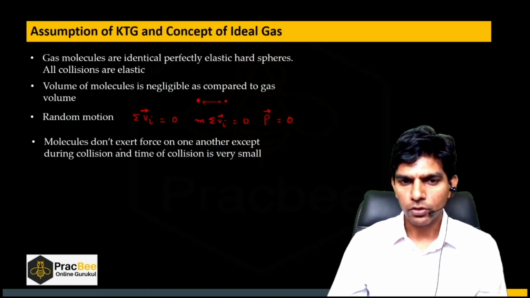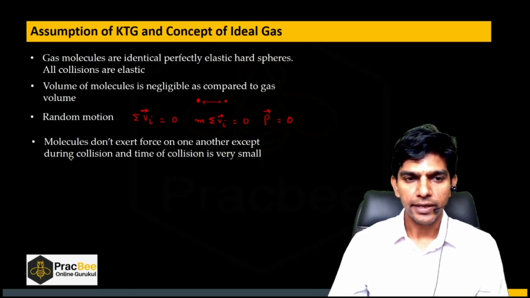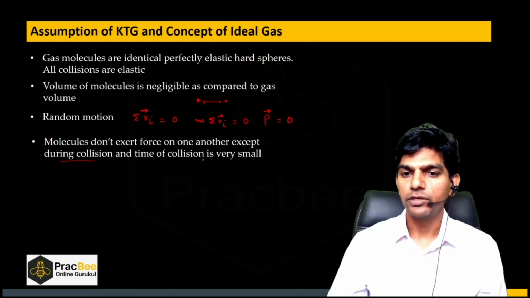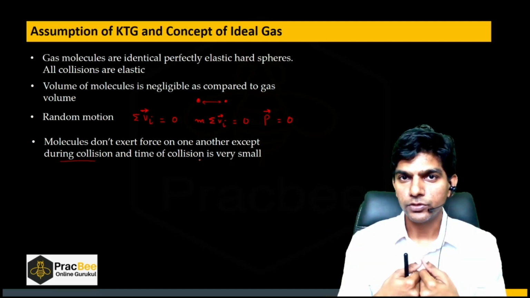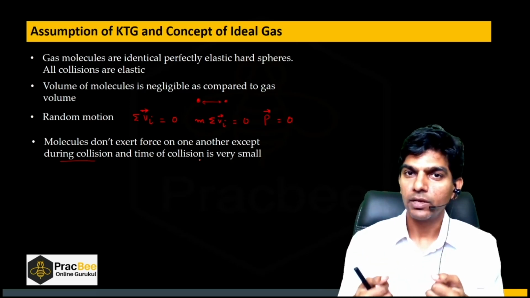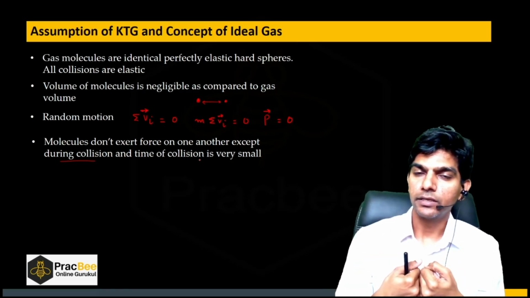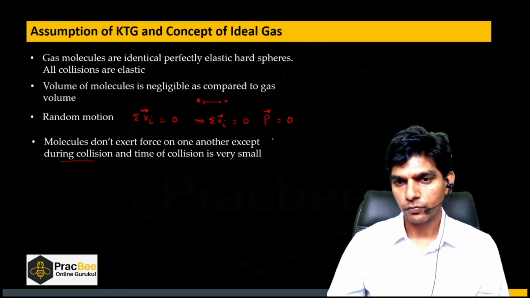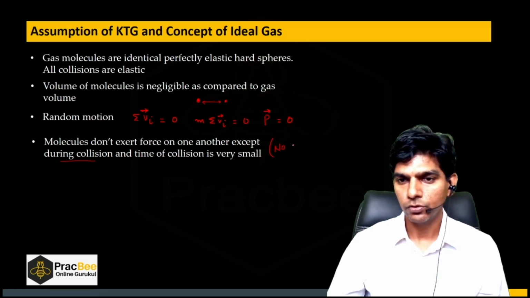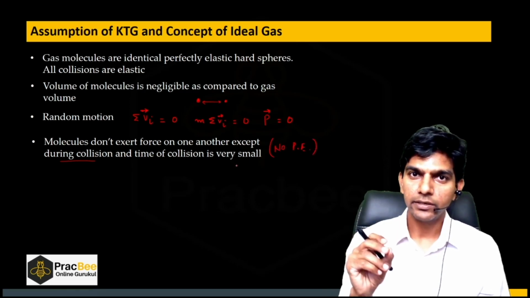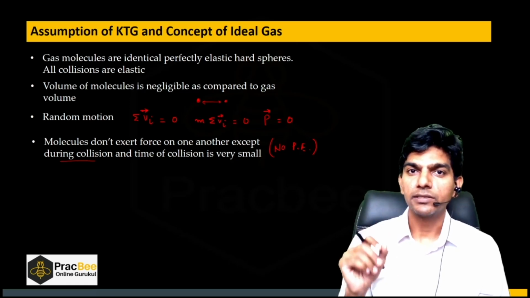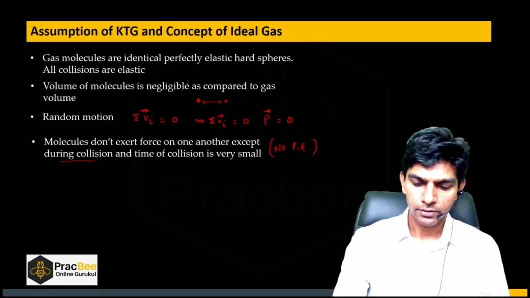Next, molecules don't exert force on one another except during collision, and the time of collision is very small. If the molecules exert force only when they are colliding, we can say there is no potential energy. So from this point we can say there will be no potential energy associated with the molecule. The only energy they will have is translational kinetic energy, right?